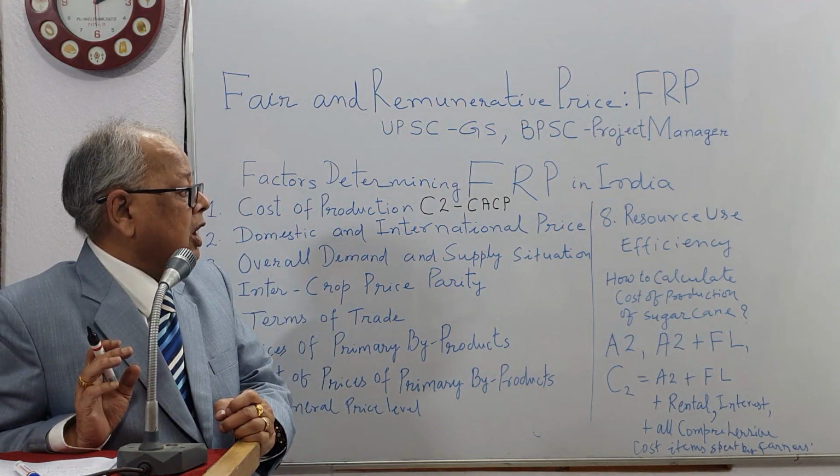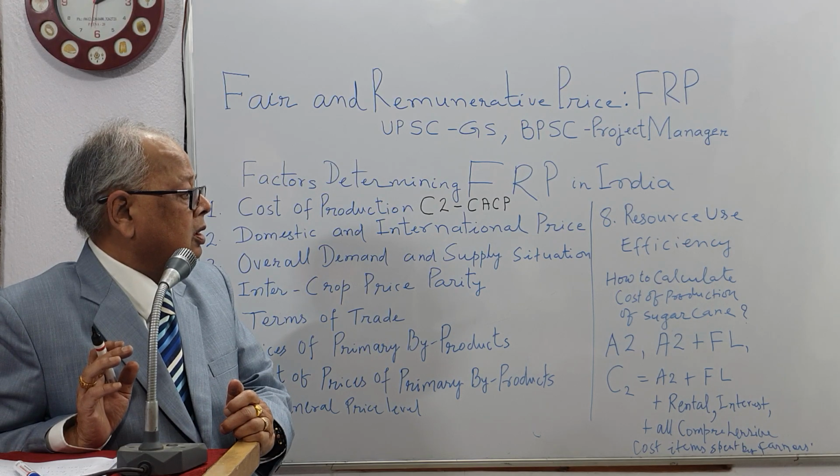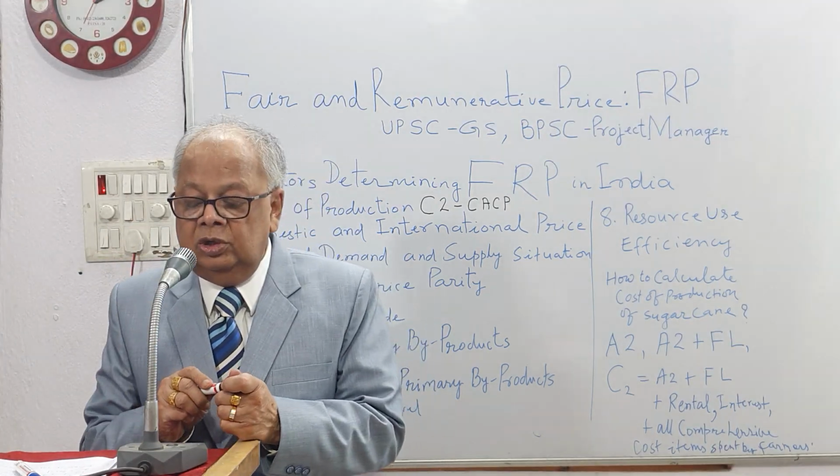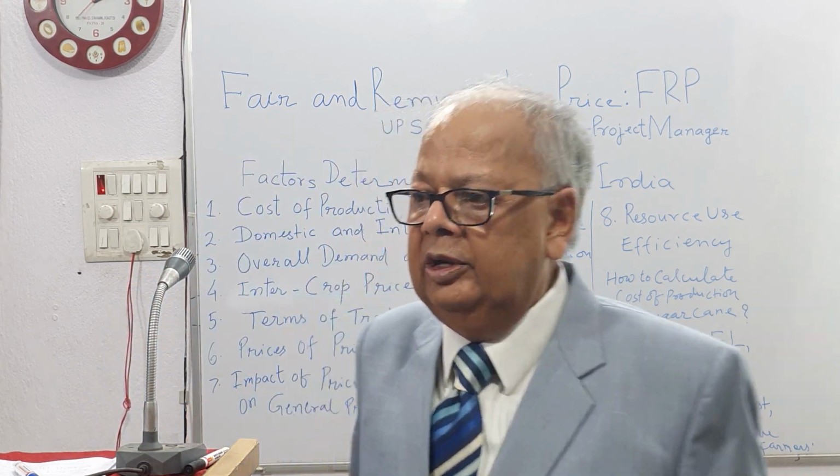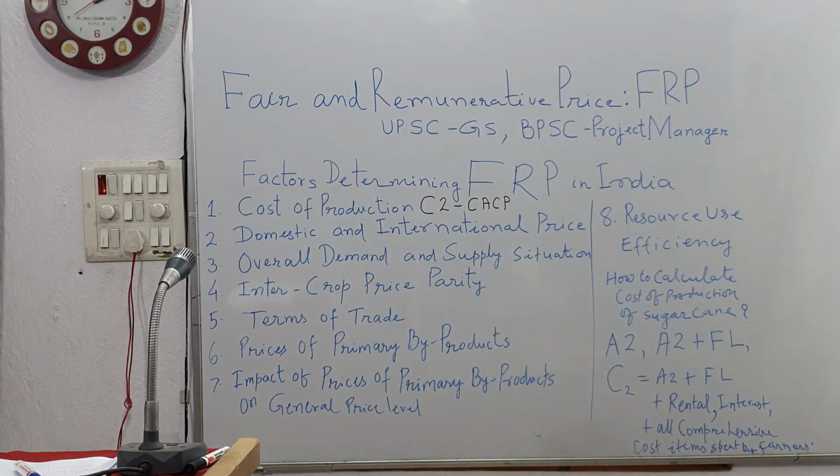And now we come to the point where we will see what is the present position of FRP, the fair and remunerative price for sugar cane, which was decided by the government in the 2018-2019 agricultural season.